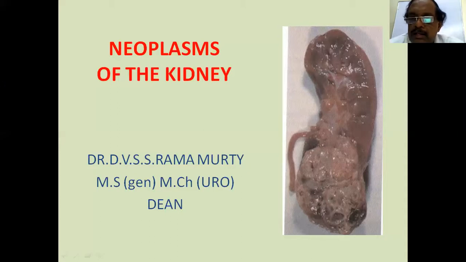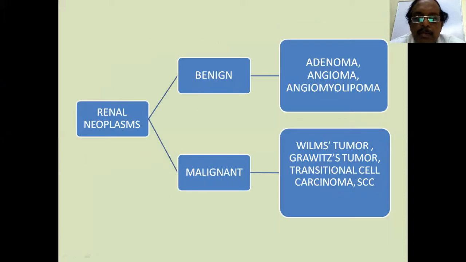But the important thing is renal cell carcinoma, which is a clear cell carcinoma. And kidney tumors also occur in childhood. That's also a very important tumor of childhood, which is Wilms tumor. Remember that benign tumors are very rare in kidneys. Well, they are only chance findings on ultrasound.